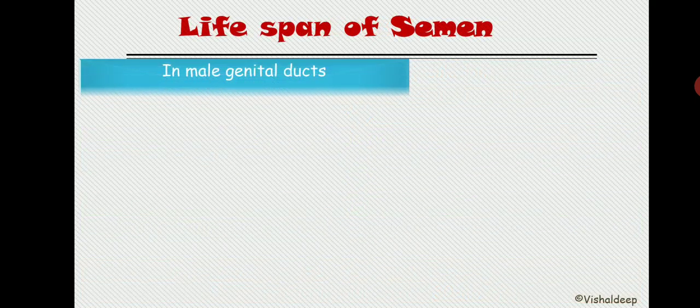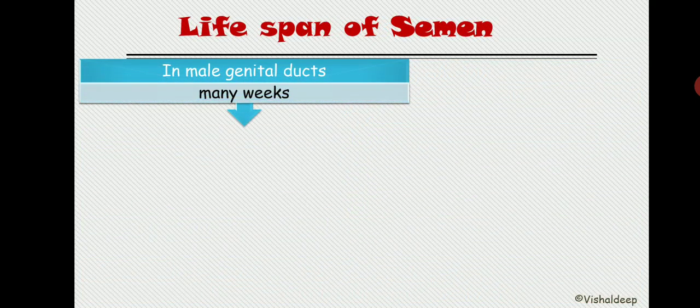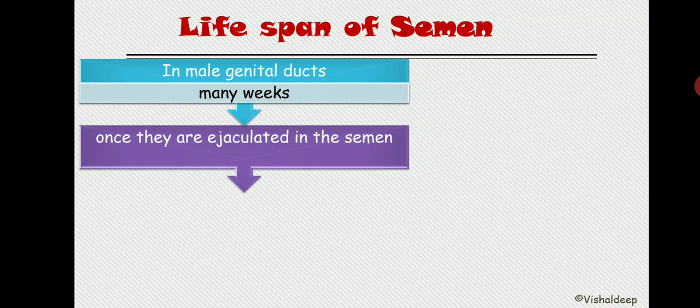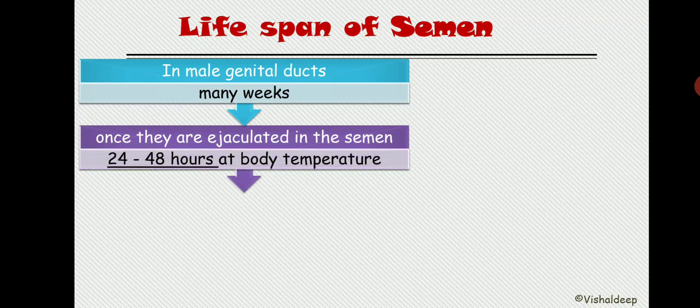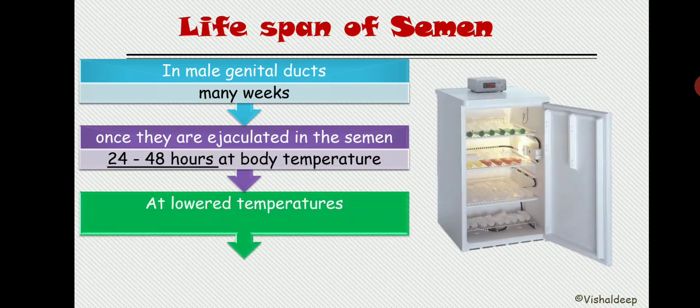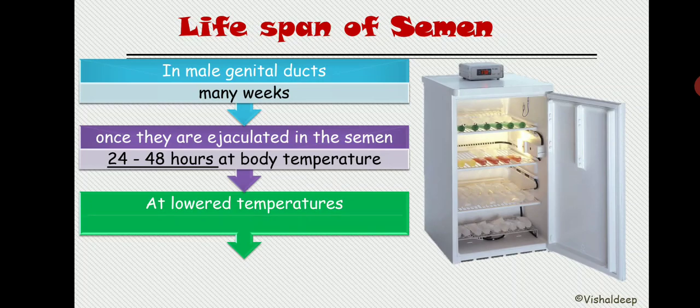Now, the lifespan of sperm in the male genital duct is many weeks. Once it is ejaculated, the lifespan is about 24 to 48 hours. Basically it is the lifespan of a sperm. At lower temperature we can store semen for several weeks.